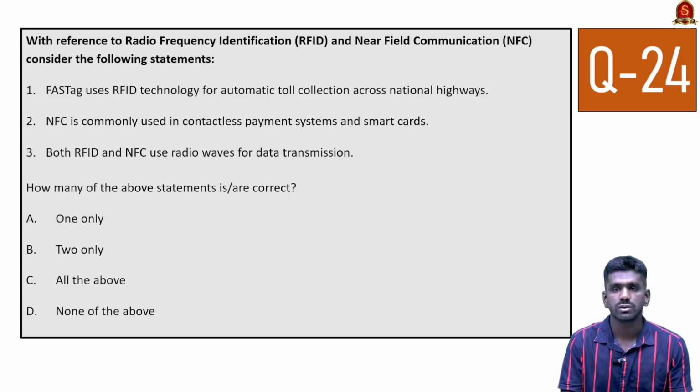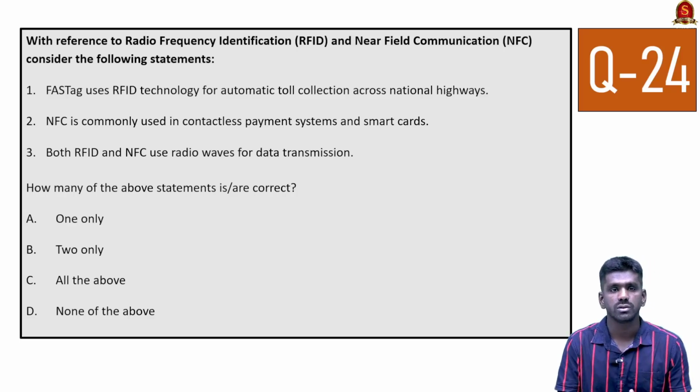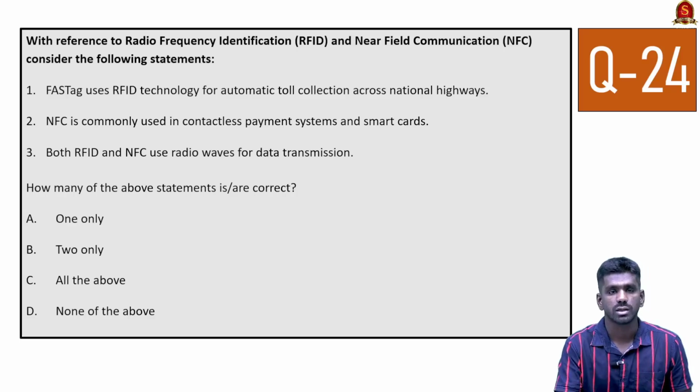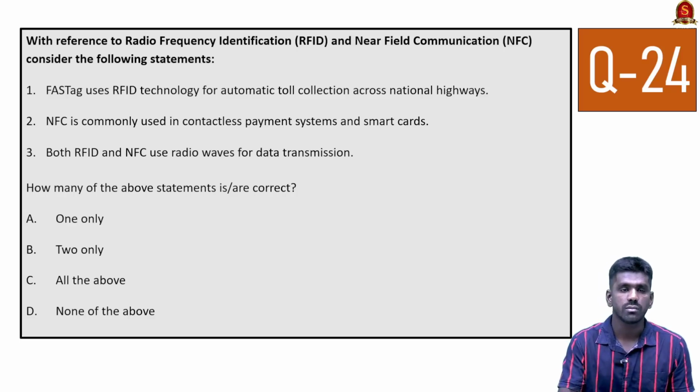NFC is used for payment options like tapping our credit card or debit card for payment. This is what near field communication is used for. Radio frequency identification is used in FASTag for toll collection, with transmission over 10 meters, above 10 meters or 50 meters. Both use radio waves. So this is the basics about RFID and NFC. NFC is commonly used in contactless payments and smart cards. Yes, the statement is correct. Both RFID and NFC use radio waves for data transmission. Yes, this statement is correct. So all three statements are correct.